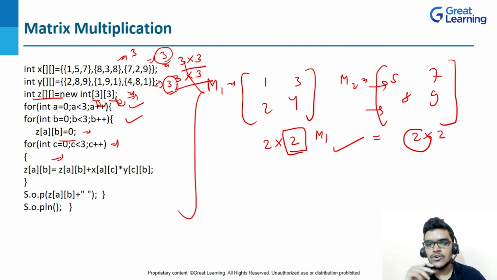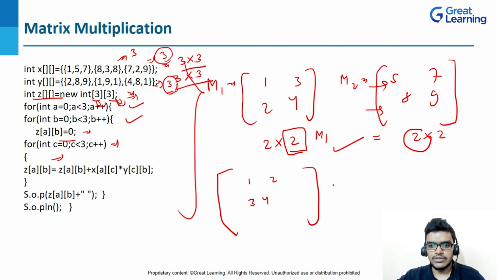If you want to do matrix multiplication, let's suppose this is 1 2, this is 3 4, this is 5 7 8 9. If we are doing the matrix multiplication, you can see that the first row of the M1 matrix is multiplied with the first column of M2 matrix.